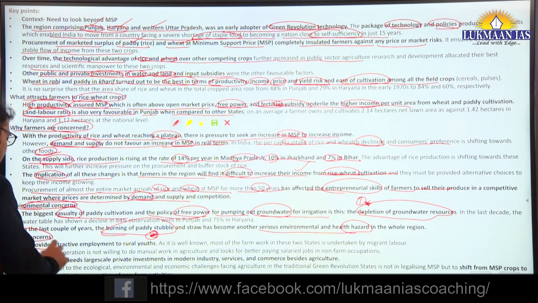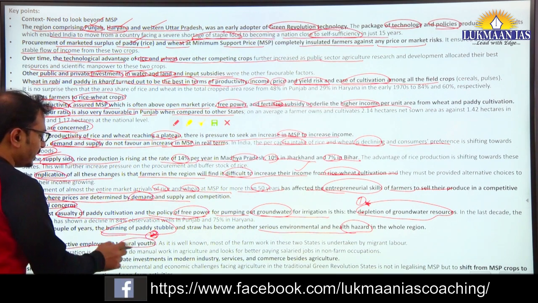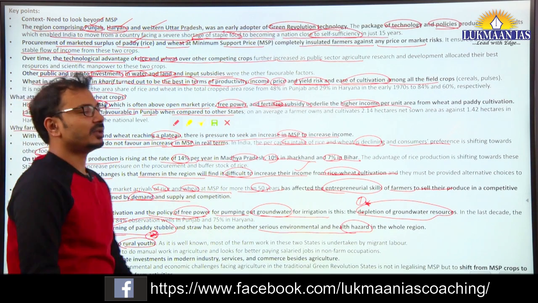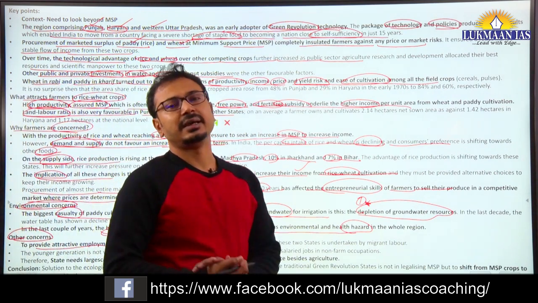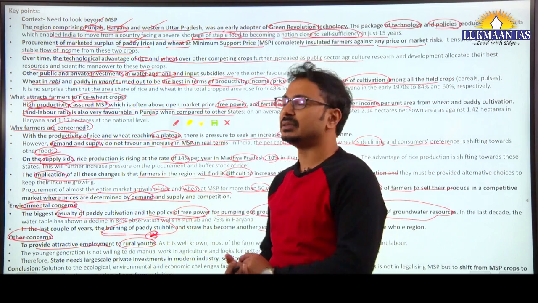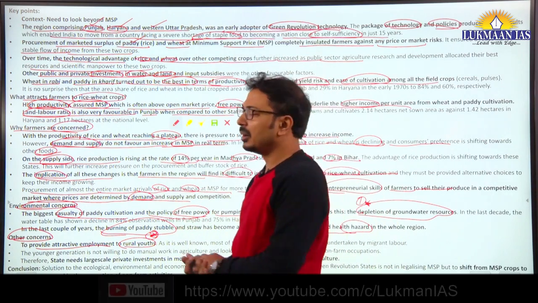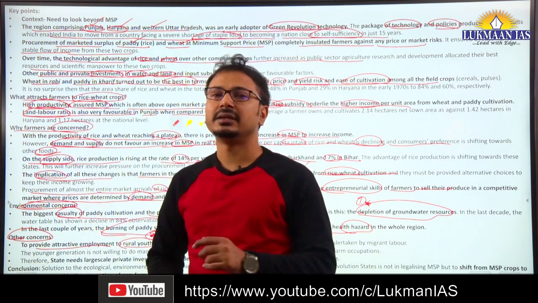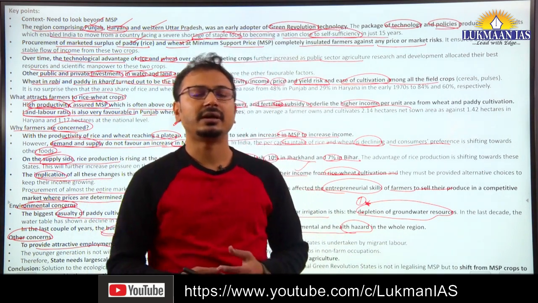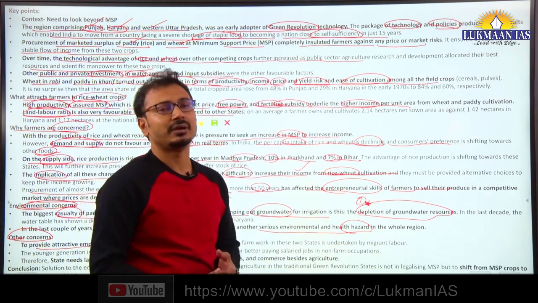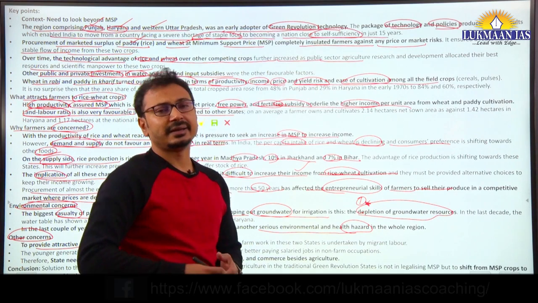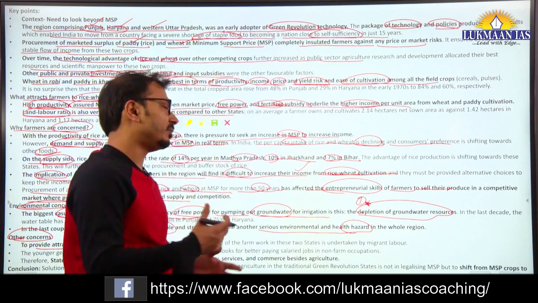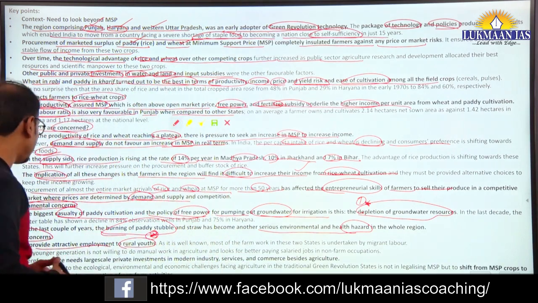Other concerns: to provide attractive employment to rural youth. This has been one of the challenges, because whatever farm labor is there in Punjab and Haryana is somehow imported from the Bihar and UP region. And because of that, the young generation in Punjab and Haryana is not interested in doing farm labor. They are interested in non-farm activities. They want to have, let's say, jobs in industries, or we can say white collar jobs.